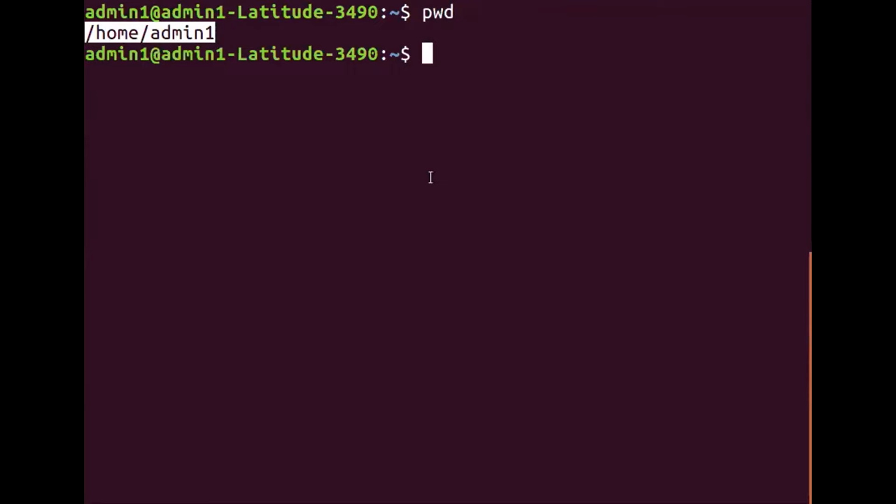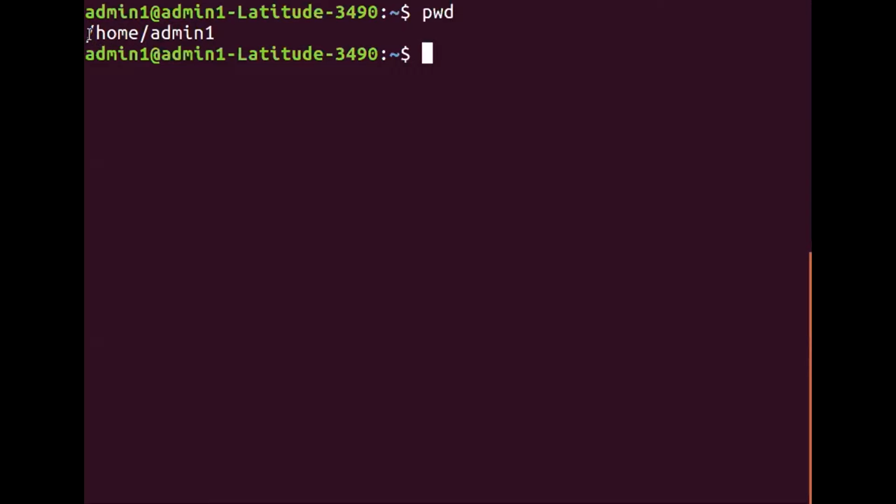That admin1 is my login, which is created in a system directory called home. And this system directory home is a subdirectory in root. So my current working directory is admin1. Got the point? Now let us look at all the 4 directories with respect to this particular admin1.